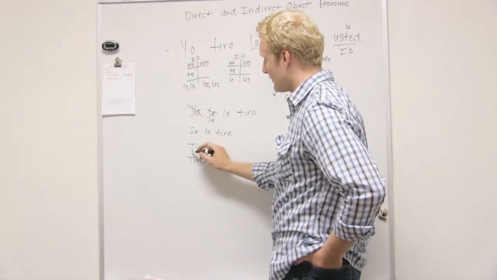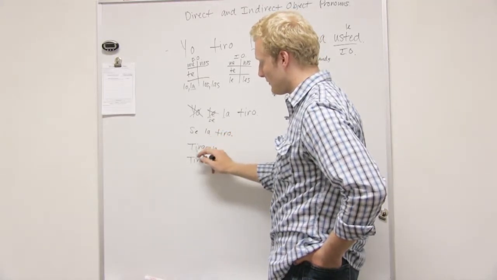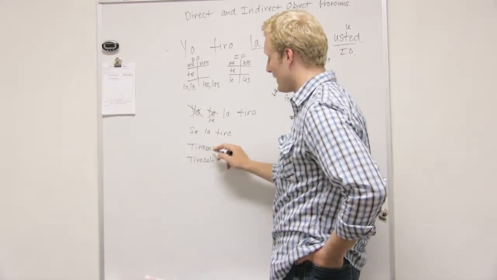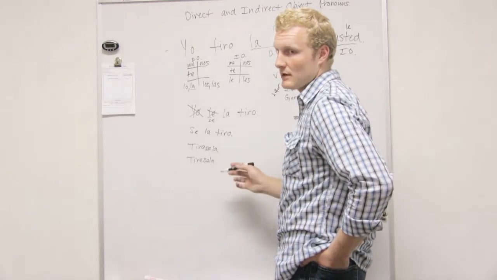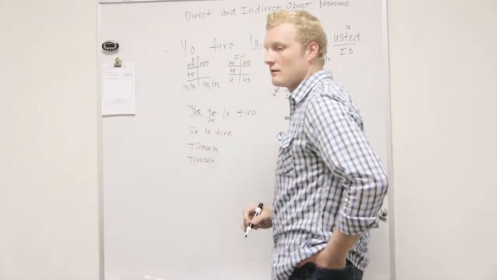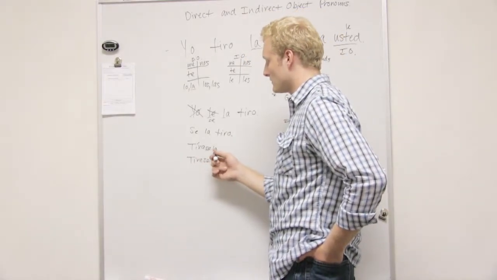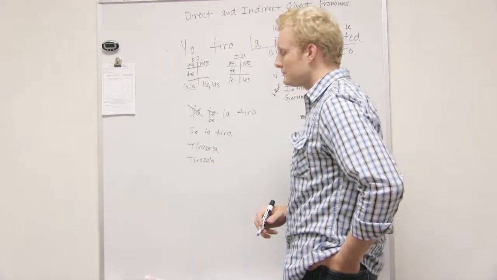But if we say this word by itself, tira, the emphasis is all the way back here on the i, before we added the pronouns. And we don't want the emphasis to change just because we added the pronouns. So we'll write a written accent to cancel out the emphasis rule, just to show we don't want this emphasis to change from where it was.